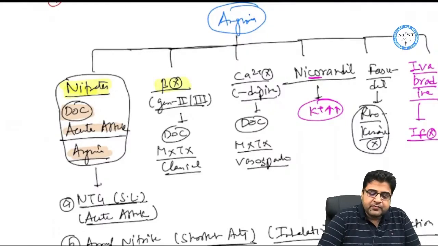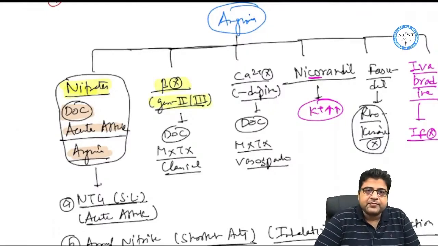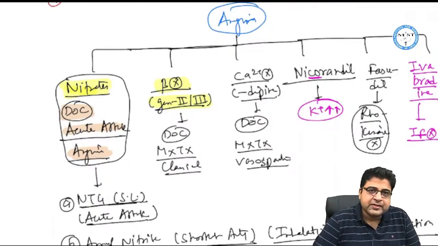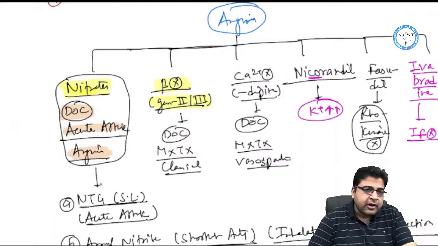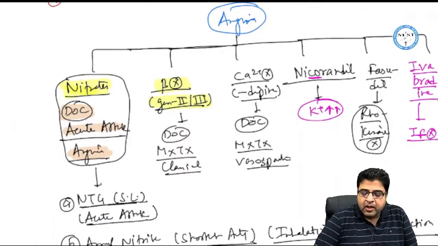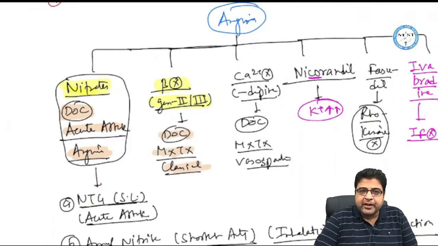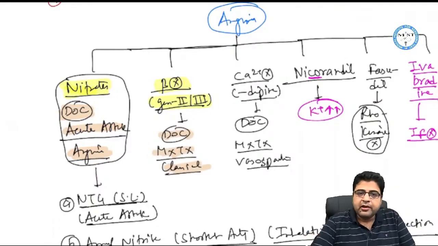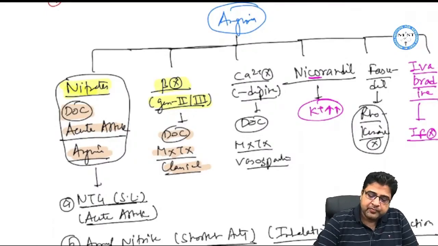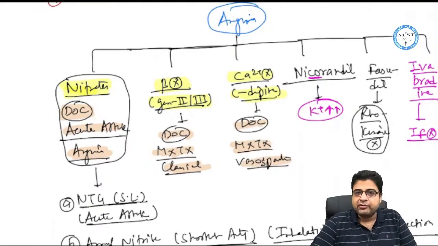Second is beta blockers. Generation 2 and 3 beta blockers we use for the cardiovascular system. Generation 1 medicines are given for non-cardiovascular indications. Generation 2 and 3 medicines are given for cardiovascular indications. They are the drug of choice for maintenance treatment of classical angina. So beta blockers are the drug of choice for maintenance treatment of classical angina. And calcium channel blockers, that is dipines, are the drug of choice for maintenance treatment of vasospastic angina.